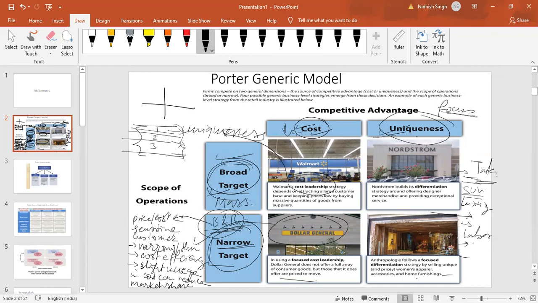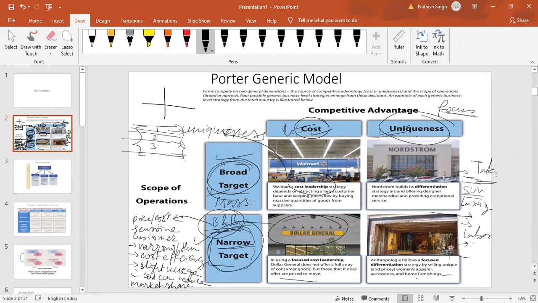Because despite being unique, they are also providing an extra luxurious product which no one can provide and copy. Because their focus is a very small slice of the society and market. So that is called focused differentiation.